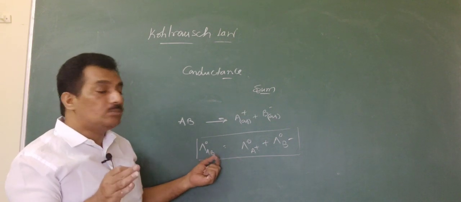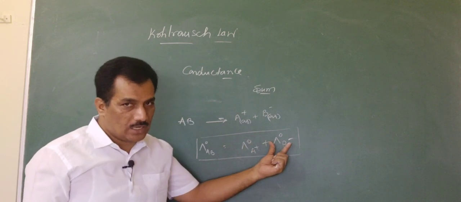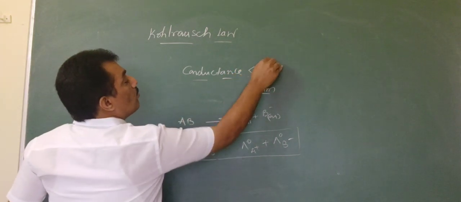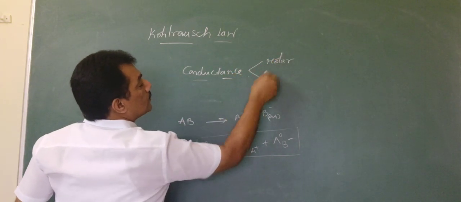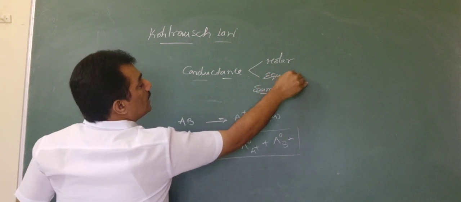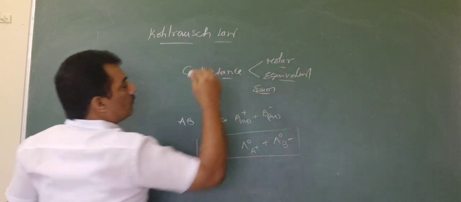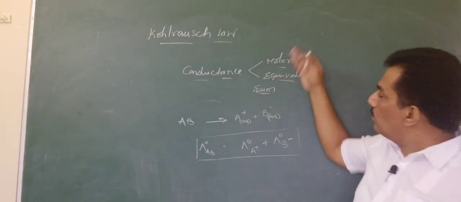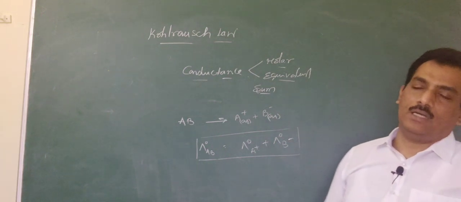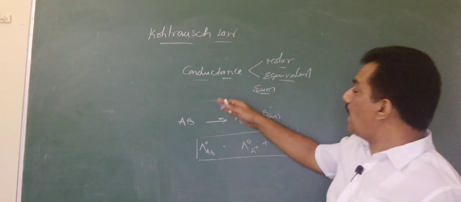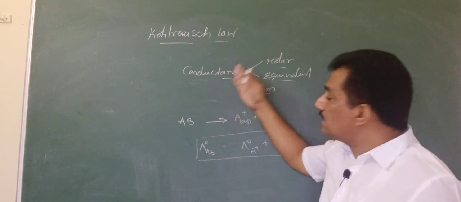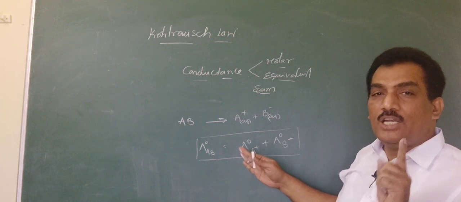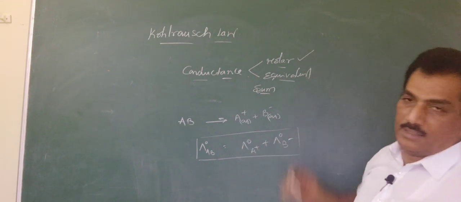Ionic conductance is the term related to these two ions. Clear? And now when it is conductance, it can be either molar conductance or equivalent conductance. You remember, Kohlrausch's law is applicable to measure both molar as well as equivalent conductances. And in case they give only that the conductance is the sum of the ionic conductances, then by default it is nothing but the molar conductance.